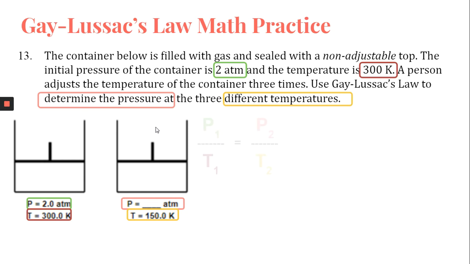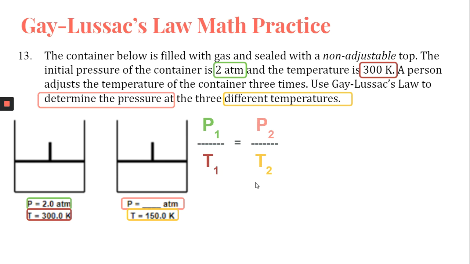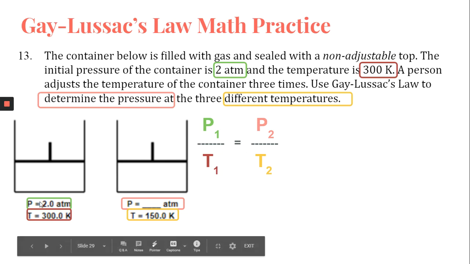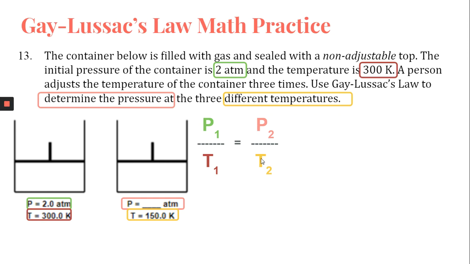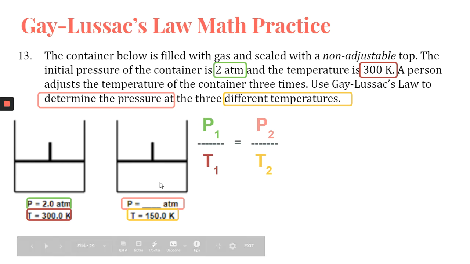So I'm going to start by using Gay-Lussac's law, the equation of which is P1 over T1 is equal to P2 over T2. P1 and T1 being the initial piston chamber, and P2 and T2 being the second piston chamber after we've adjusted the temperature.